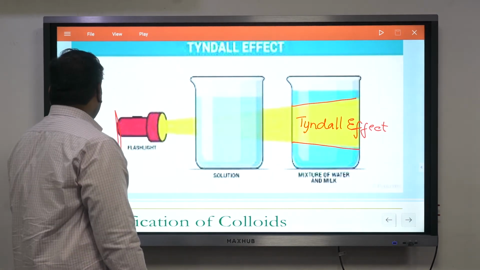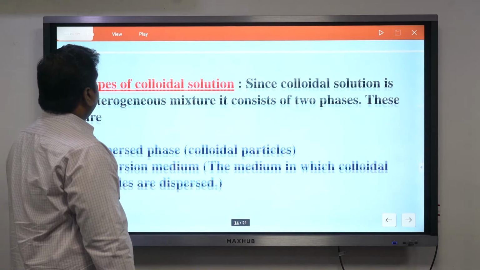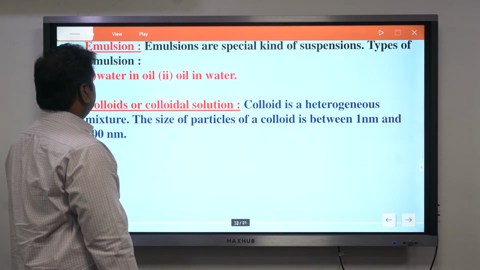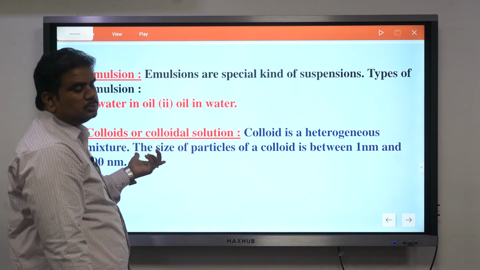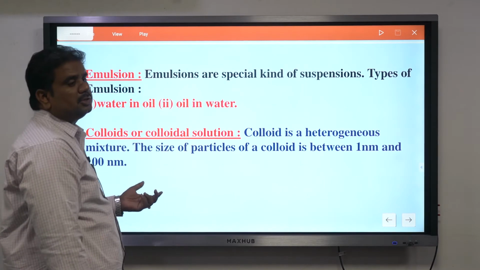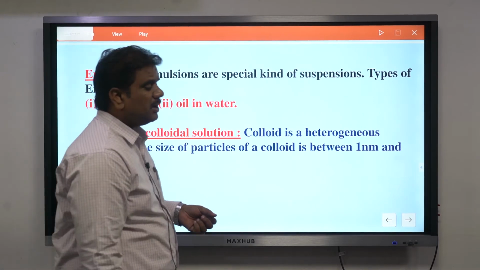So this is what we call the case of colloids. Then we're talking about the case of emulsions, water in oil or oil in water. They never make a perfect combination. They may never make a perfect homogeneous mixture. Suppose you take the case of honey,